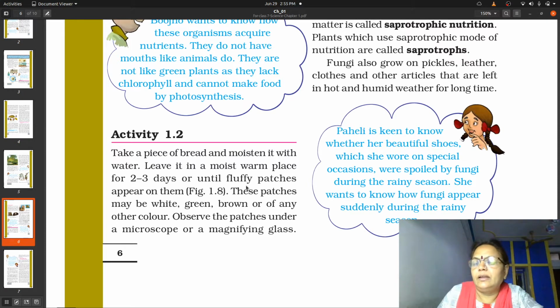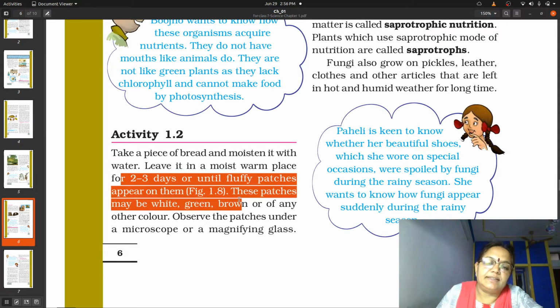Take any box which is kept in your homes, like a plastic box or your old lunch box, anything can be taken, and inside that box you have to keep this bread for near about 2 to 3 days. When you keep this bread inside the box for 2 to 3 days, you will see that it shows the presence of certain fluffy patches.